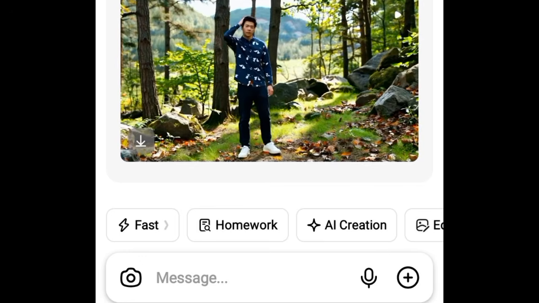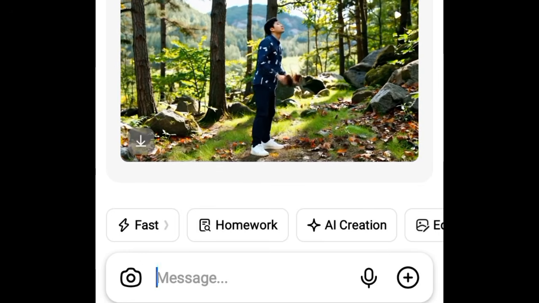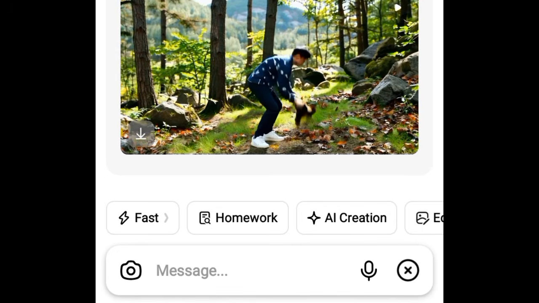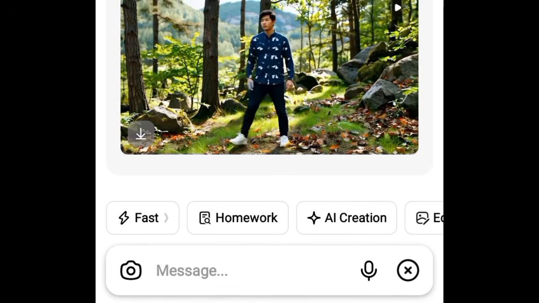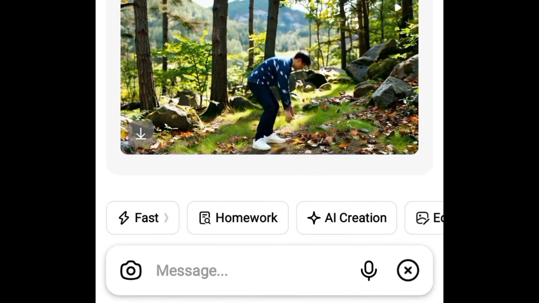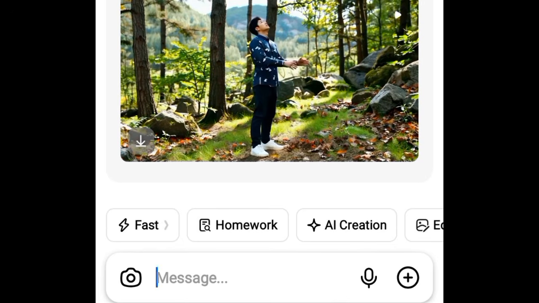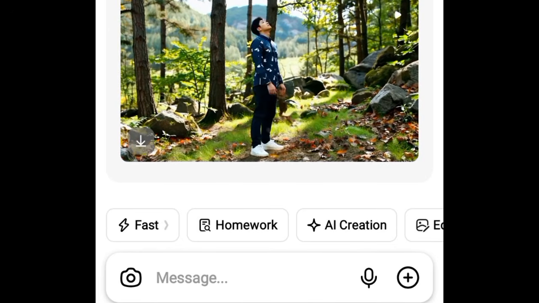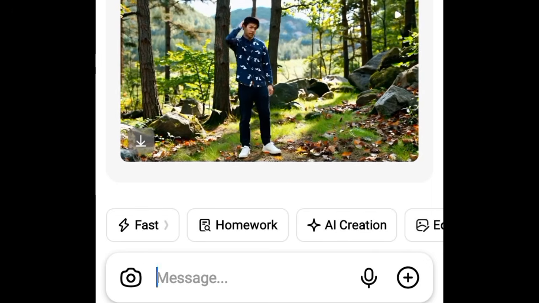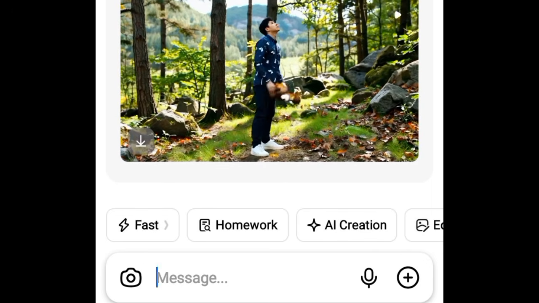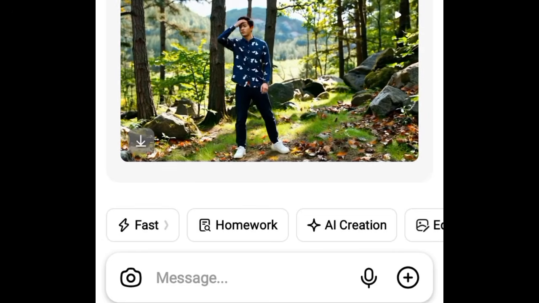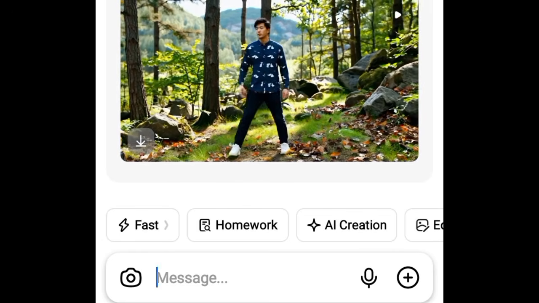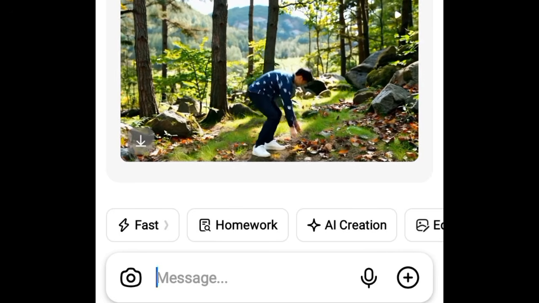Now it will interest you to know that you can as well use your reference image. Do you see this plus icon here? Click on it. It will take you to your gallery where you can bring in your reference image, and here you have it. You can use your reference image to create the video in this particular platform. How good could it be? This is extremely amazing. In fact, I really love it because they give quality videos. I rate it 10 over 10.